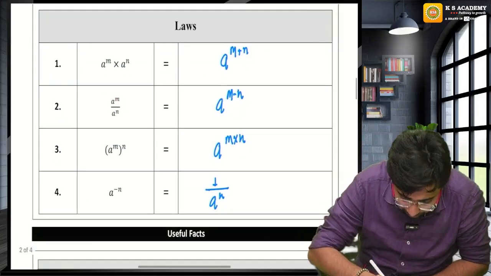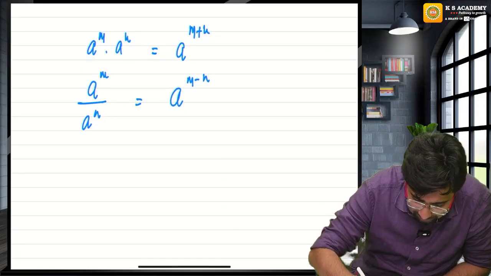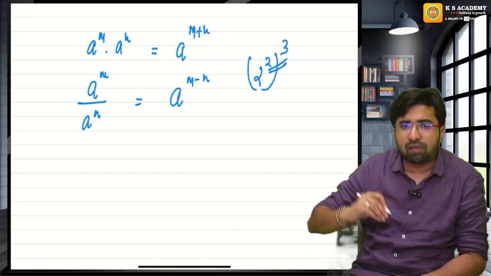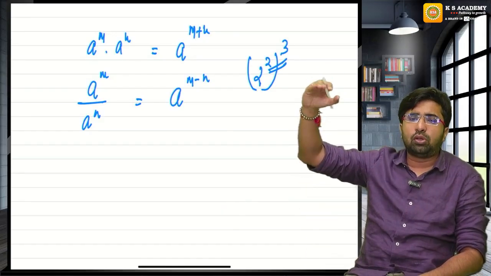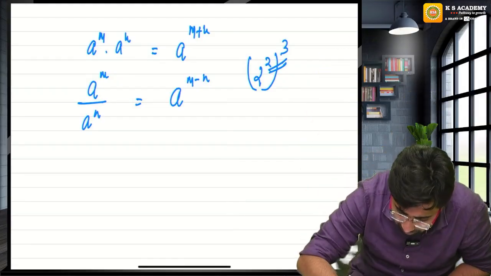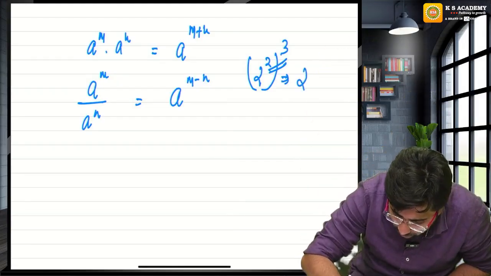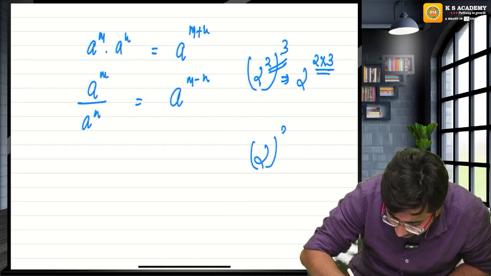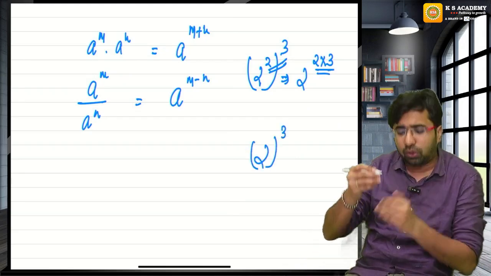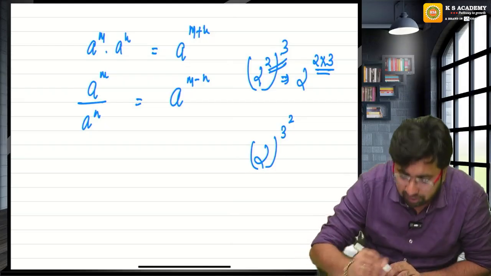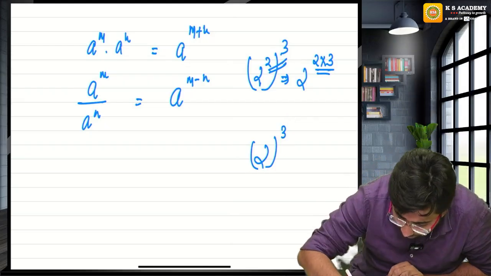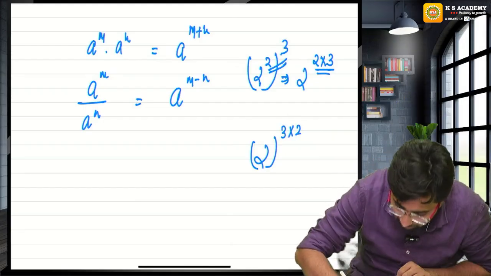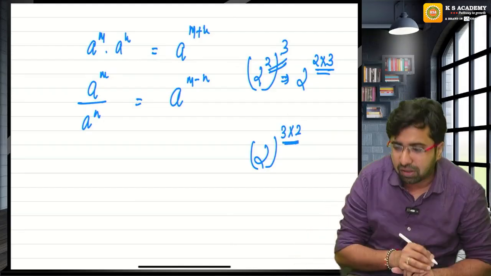Sometimes students get confused about the power of a power. So 2 raised to the power 2, power 3. What will happen to this power? Is it like 2 raised to the power 2, power 3? No, powers multiply. 2 raised to the power 2 into 3. For example, there is already one power 3. Now if I ask you to take power 2, don't make the power 2 as the power of 3. Power will come in the place of power. There is already one power 3, and one more power will come. So powers multiply among themselves.